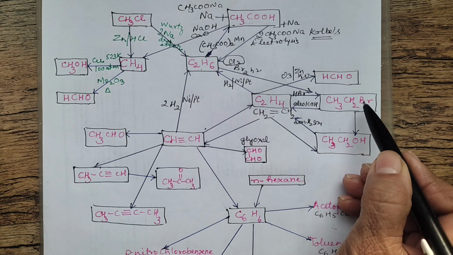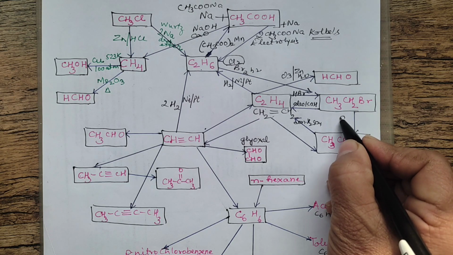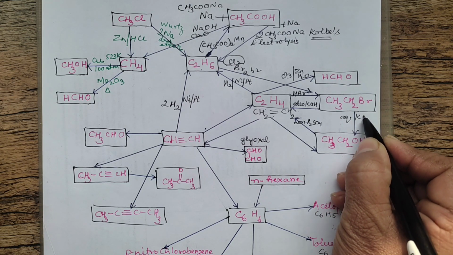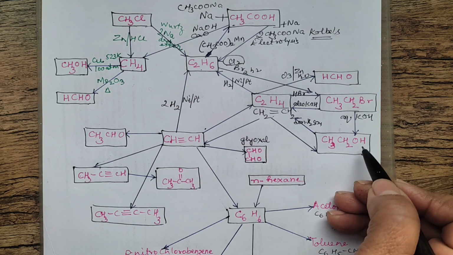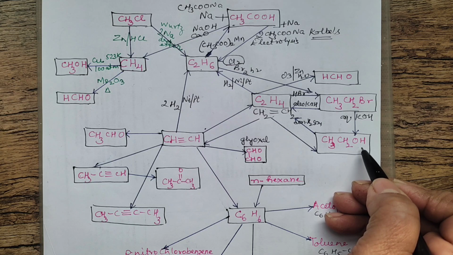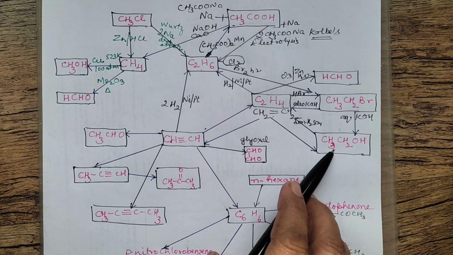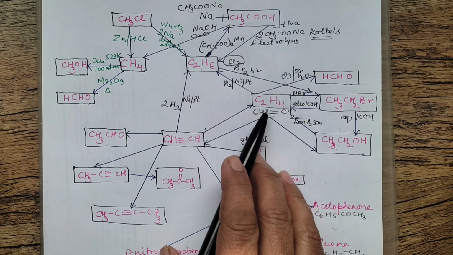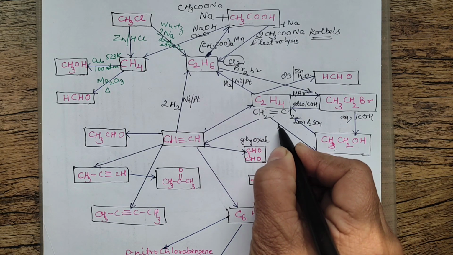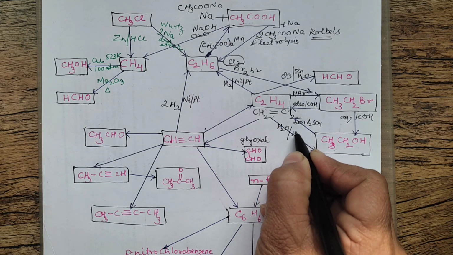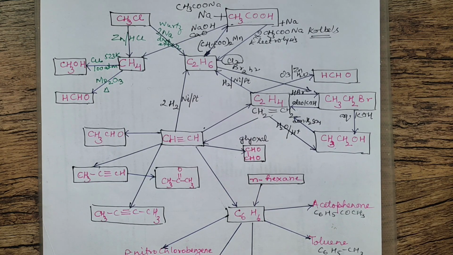Next is you can prepare ethyl alcohol from ethyl bromide. So this is actually part of 12th, aqueous KOH you will use. It's a nucleophilic substitution reaction. Instead of Br, what you will get is OH. Right. So from ethene you can prepare ethyl alcohol also. You can prepare ethene from ethyl alcohol and then ethyl alcohol from ethene also. This is just by adding water molecule in the acid medium. So OH will add on, you will get ethyl alcohol.